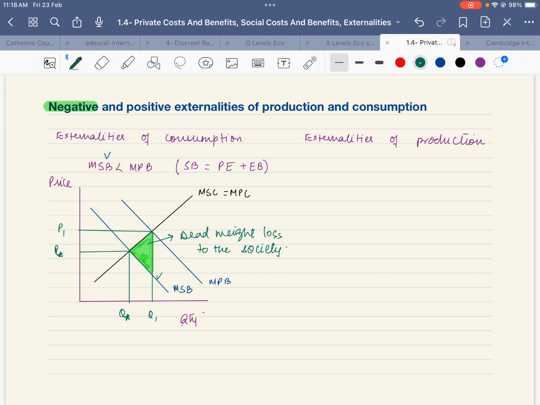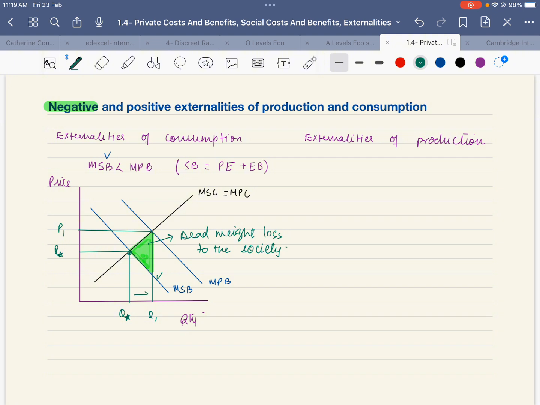When you are to provide an analysis and evaluation of a question which is talking about negative externality of consumption, you can say that there is overproduction and therefore overconsumption, as we can see that the optimal production should have been at this point, if all the benefits were taken into account.